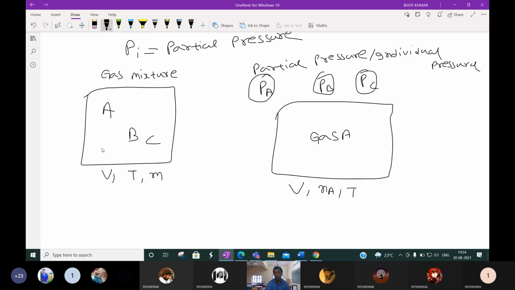Then what is the pressure that would be exerted? You can calculate it. That pressure will be equal to the partial pressure of A in the mixture.